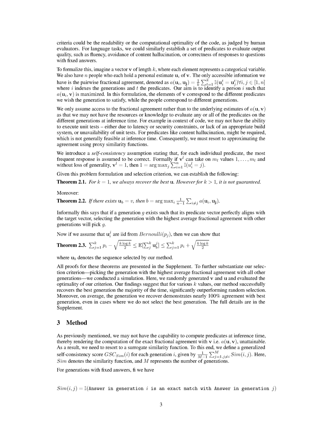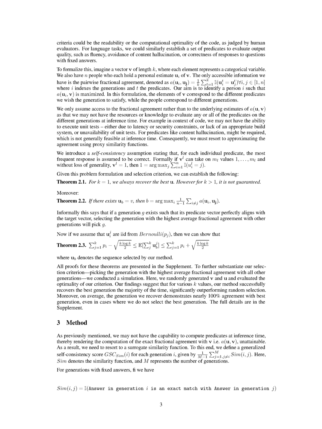Given this problem setup and selection criterion, we can state the following. Theorem 2.1. If we're only looking at one criterion, we'll always find the best estimate. But if we're looking at more than one, it's not guaranteed. Theorem 2.2. If there's a generation whose criterion vector perfectly matches the target vector, choosing the generation with the highest average fractional agreement with other generations will select this generation. Theorem 2.3. If we assume that the elements of the estimate vectors are independently and identically distributed from a Bernoulli distribution, then we can show that the expected value of the sum of the elements of the selected sequence is within a certain range. We've provided proofs for these theorems in the supplement.